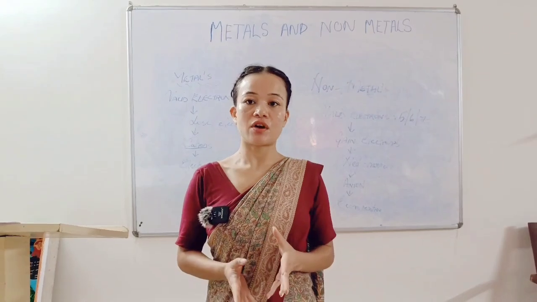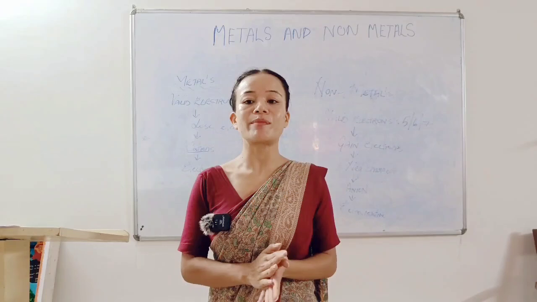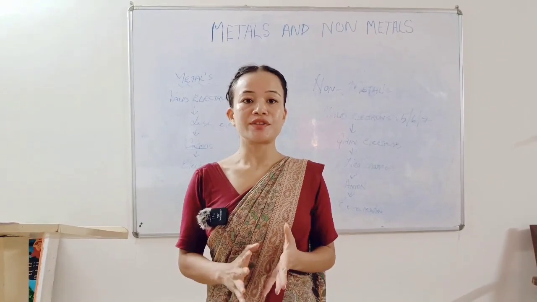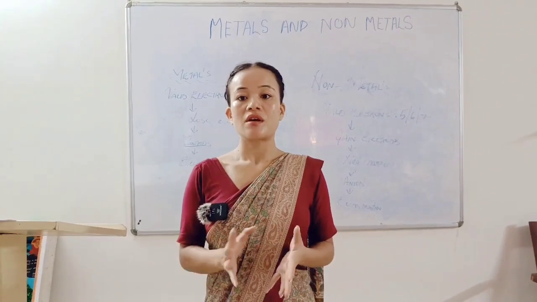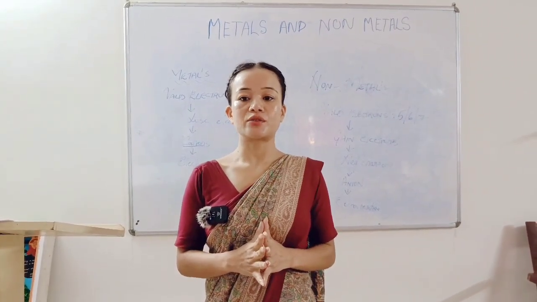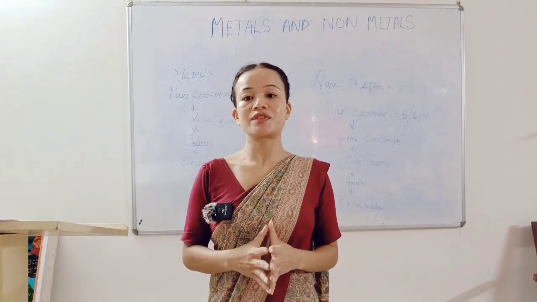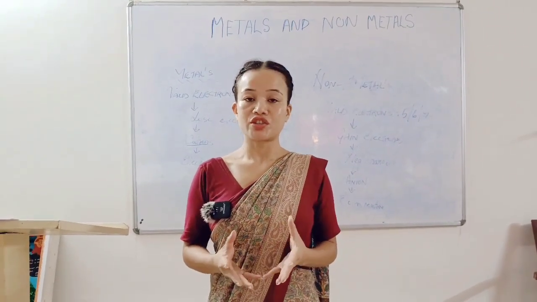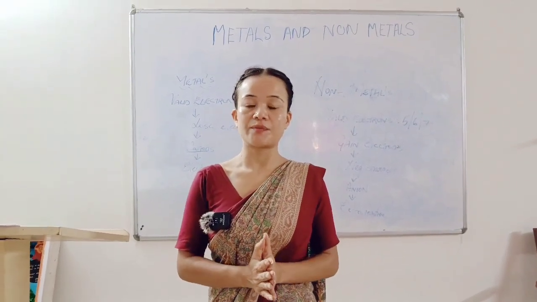Next we have metalloids. So what are metalloids? It is the element which has both properties of metals and nonmetals. For example, silicon. Now coming to nonmetals, the examples are oxygen, bromine, chlorine, nitrogen, etc.